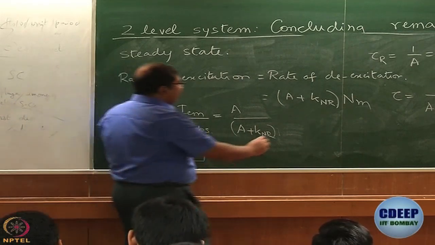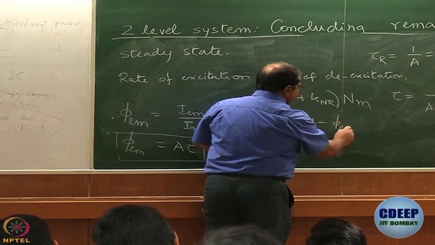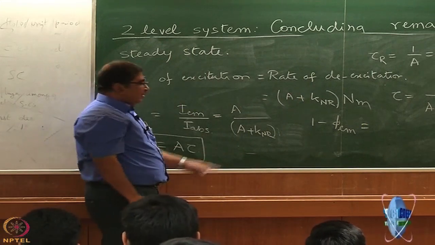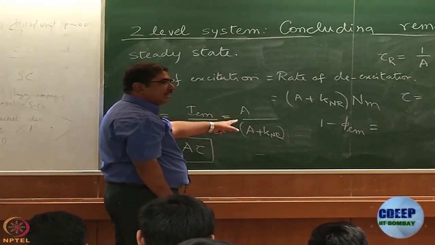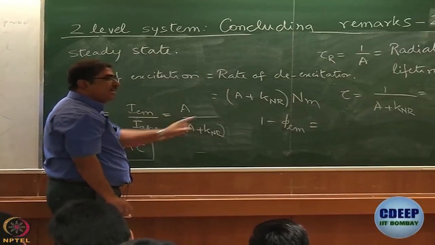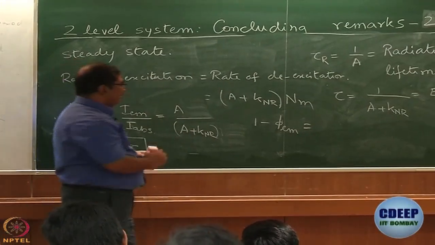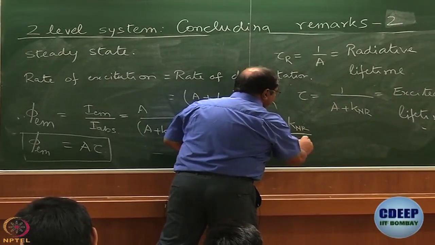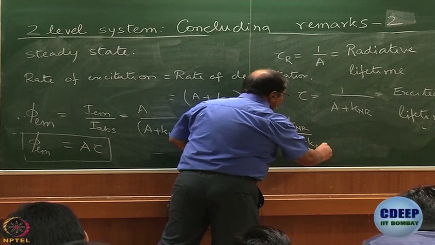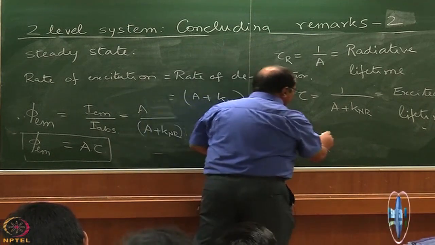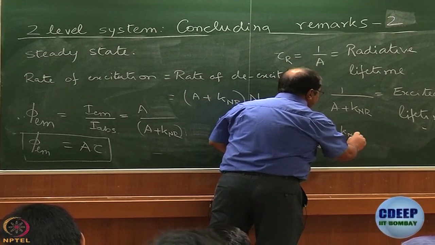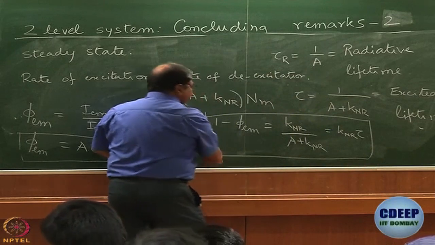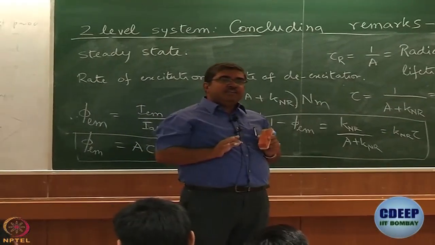What is 1 minus phi EM? Can you work that out for me from here? Just do the algebra here. 1 minus A divided by A plus KNR. What are you left with? KNR by A plus KNR, and we know that 1 by A plus KNR is tau. So it is KNR multiplied by tau.